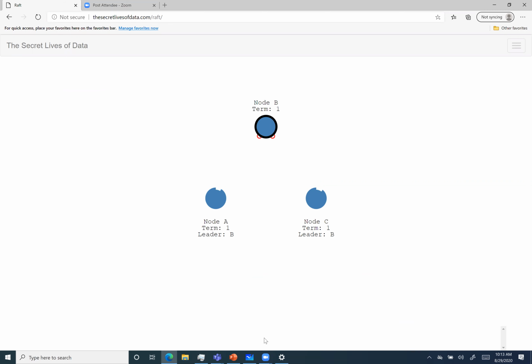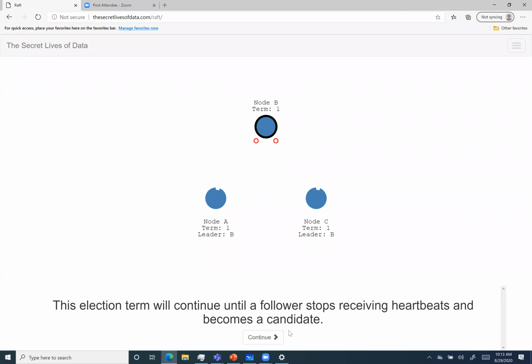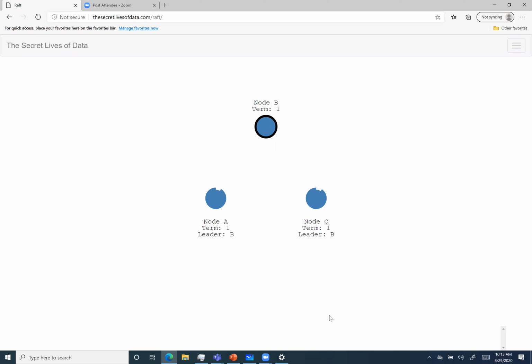So they respond to append entries, and this process will keep on going unless our node B crashes and it stops sending the heartbeat. Then node A or C will know that now it's time to become a candidate. So now they're going to stop the leader and see the re-election.